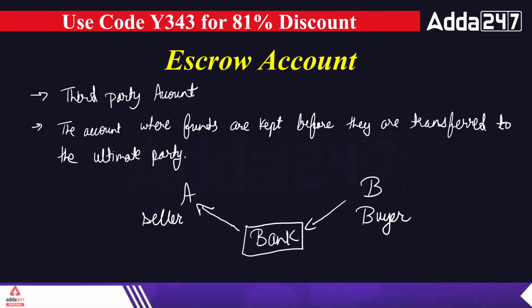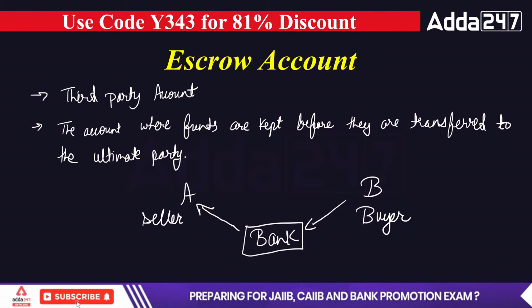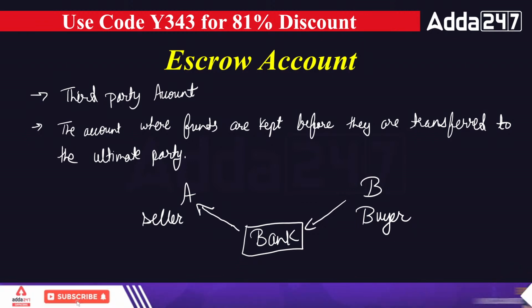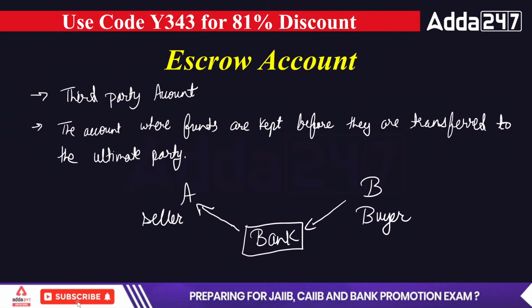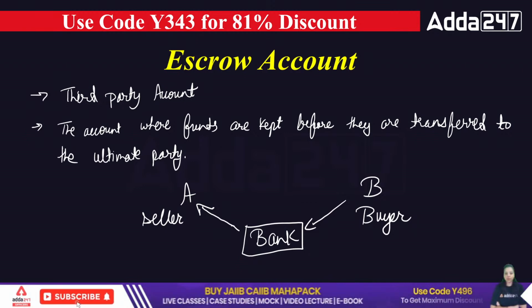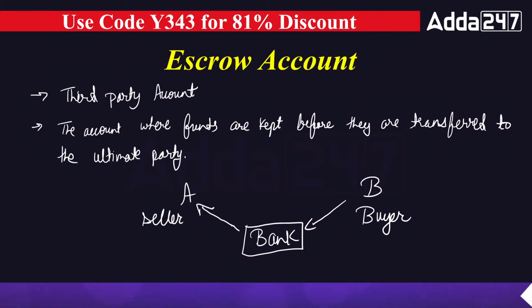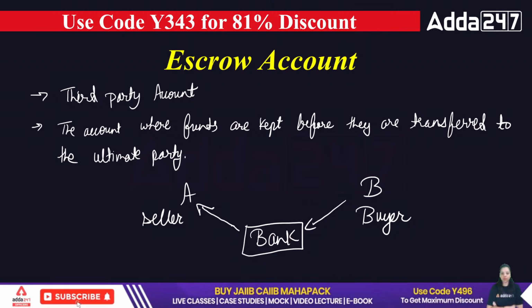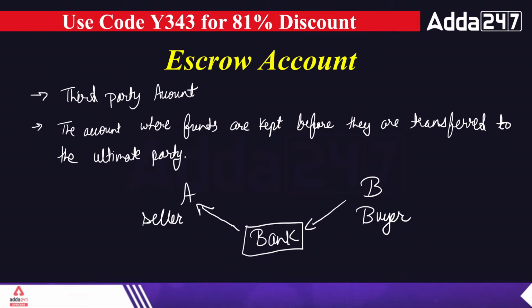It can be used for the sale of a house. Let's say you are selling a house to a party who wants to make an advance payment, and you can't trust that party. So you go to the bank and have an escrow account with the bank. The money is given to the bank, the papers are given to the bank, and then the bank performs the transaction between the two parties. So it reduces the risk of non-payment.